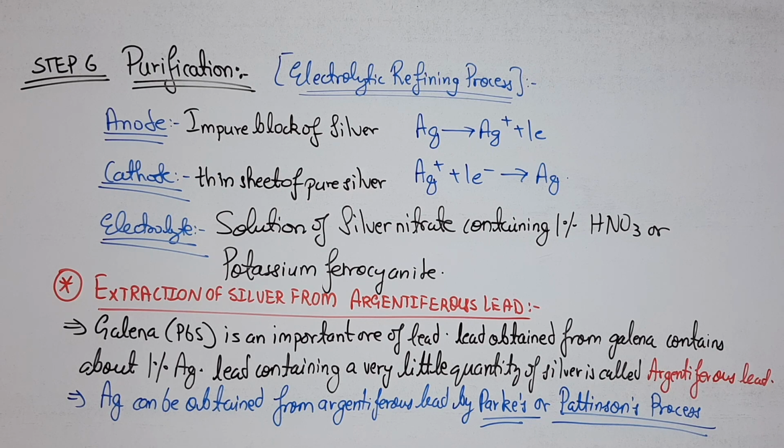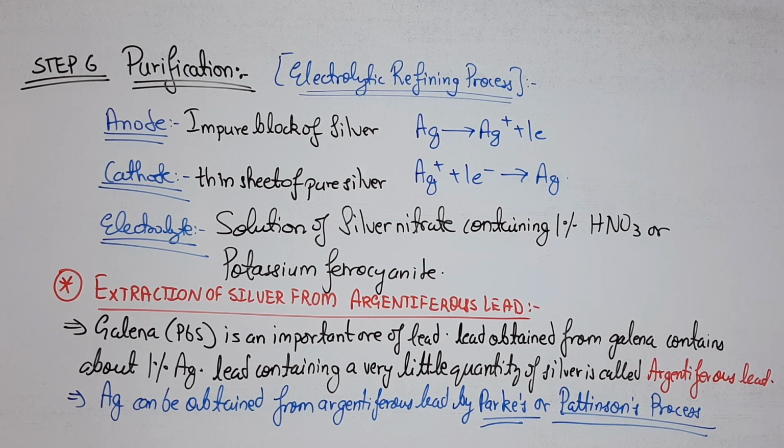The cathode is made up of a thin sheet of pure silver, and the electrolyte contains a solution of silver nitrate containing 1% HNO3 or potassium ferrocyanide. Then the anode and cathode reactions which take place follow the same concept which you have already studied in electrochemistry.